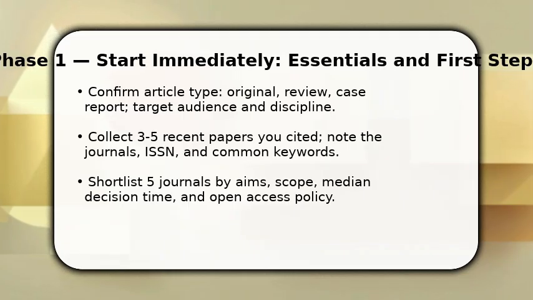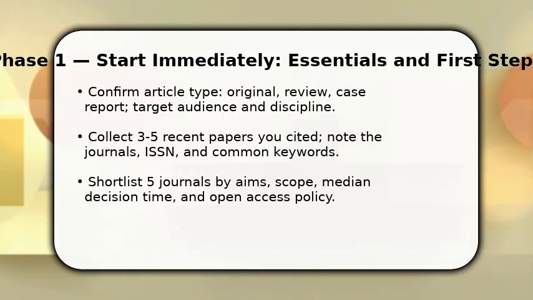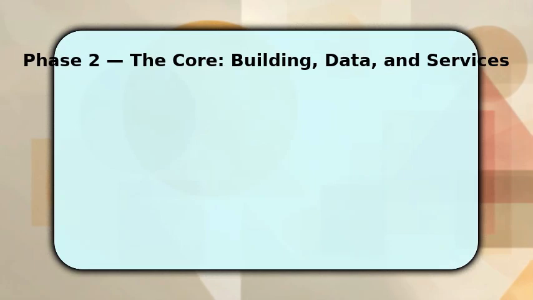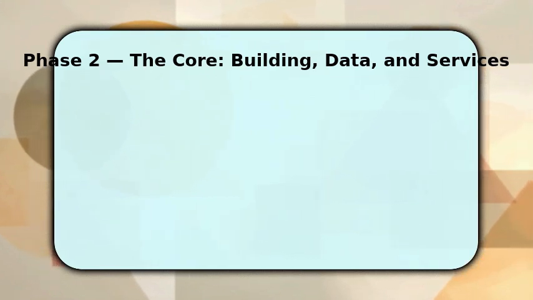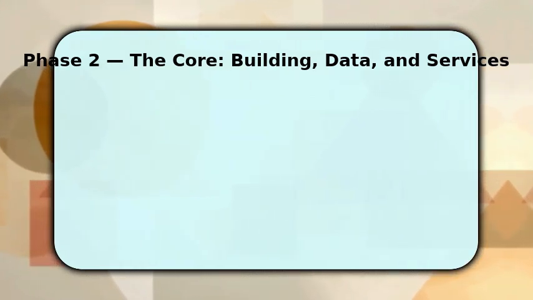Next, make a short list of 5 targets using aims, median decision time, and open access rules. This gives you realistic options and prevents wasting time on mismatched venues. Now dig deeper to choose the best match. Evaluate each journal's review speed and acceptance percentage because timing matters for grants and careers.